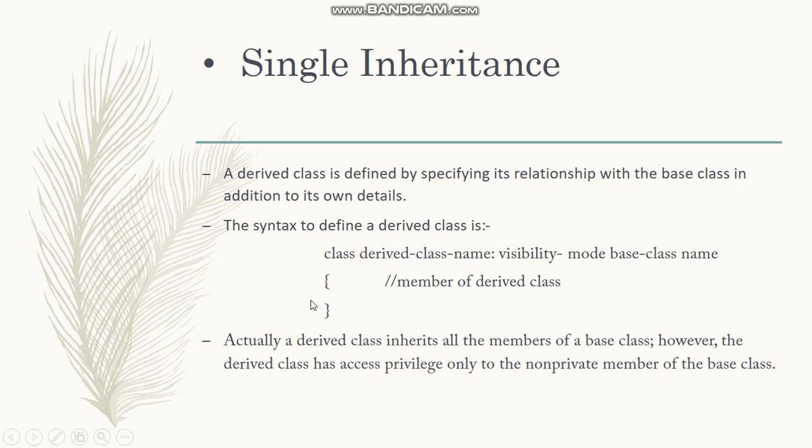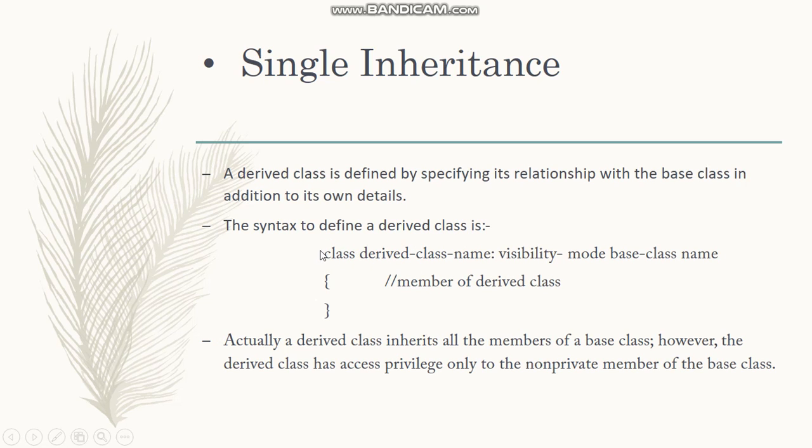Let us proceed further and see its type. So, single inheritance. We will see first the single inheritance. A derived class is defined by specifying its relationship with the base class in addition to its own detail. So here in the syntax it is given how to write the derived class.